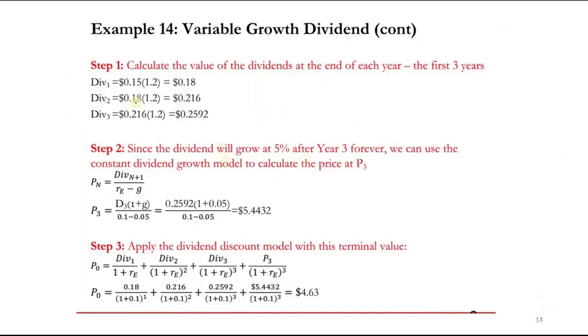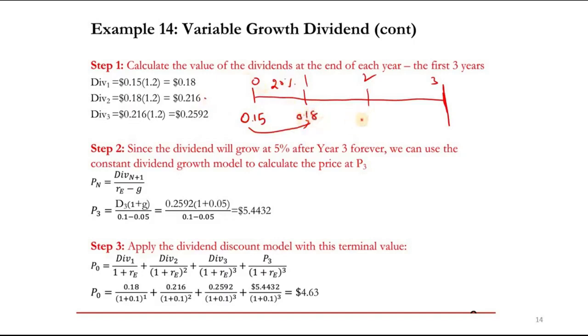Now let's do it step by step. This part is quite tricky, so that's why I'm solving this question first. Currently it is 0.15, it will grow at the rate of 20% and become 0.18. Next year it will become 0.216, and then the third year it will become 0.2592. So that is D1, D2 and D3.